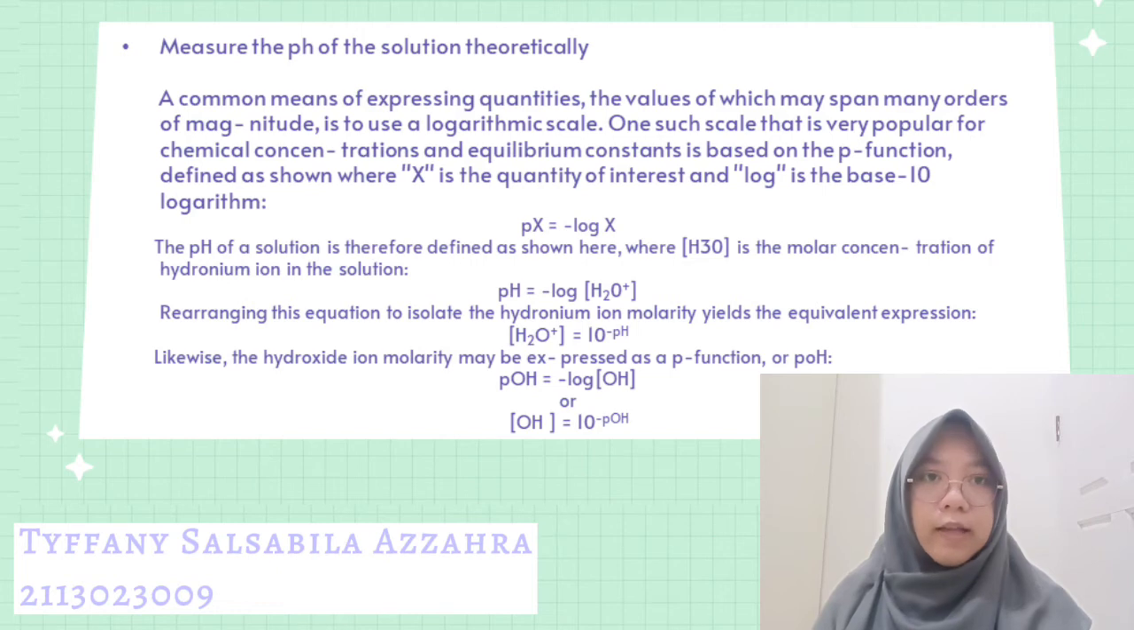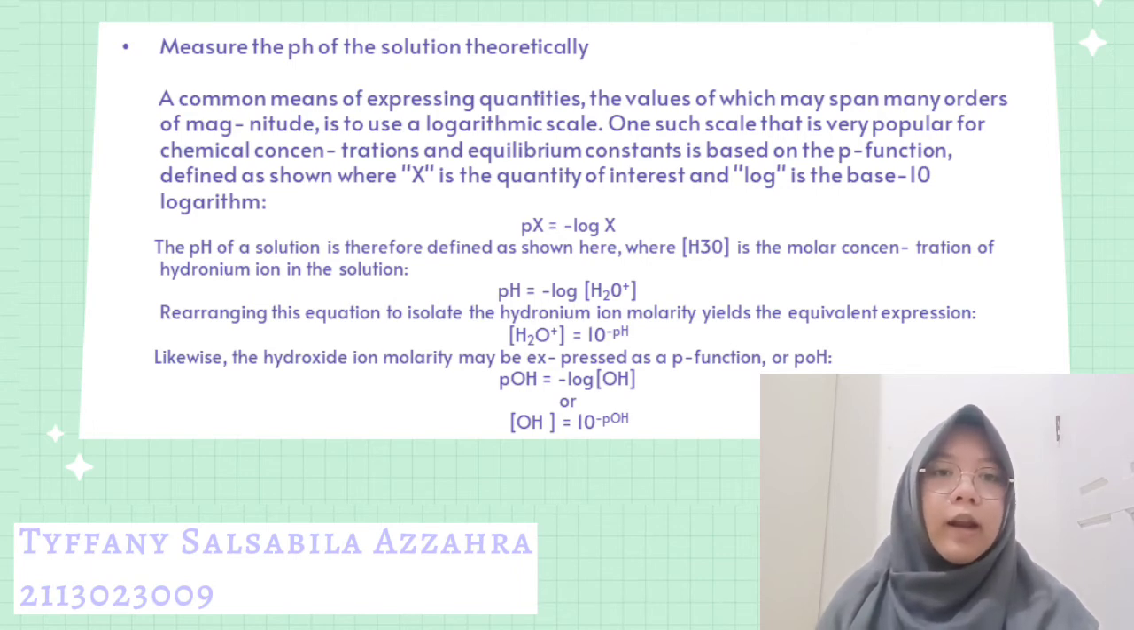Next is measuring the pH of a solution theoretically. A common means of expressing a quantity, the value of which may span many orders of magnitude, is to use a logarithmic scale. One such scale that is very popular for chemical concentration and equilibrium constants is based on the p function. Defined as shown here, x is the quantity of interest and log is the base 10 logarithm. So, pX equals minus log x. The pH of the solution is therefore defined as shown here, where [H3O+] is the molar concentration of hydronium ions in the solution.